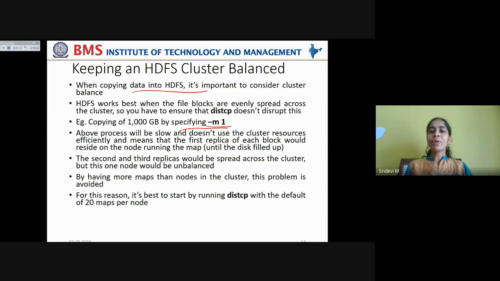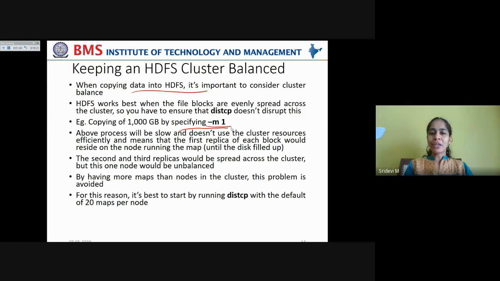This map is overburdened to copy the entire data. The above process will be slow and doesn't use the cluster resources efficiently, and it means that the first replica of each block would reside on the node running the map until the disk filled up, right?